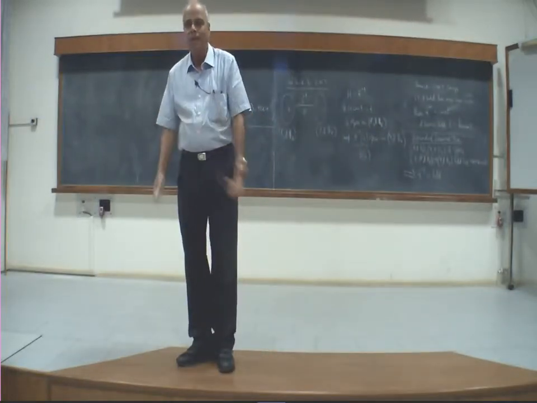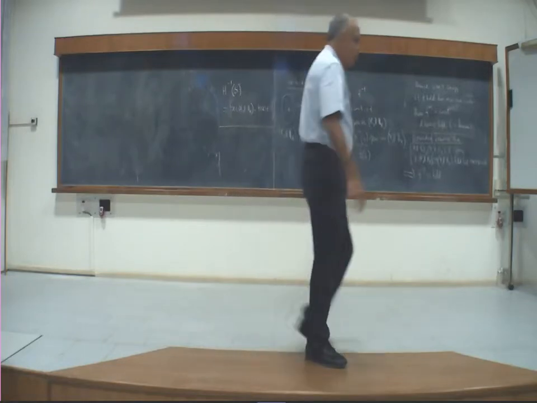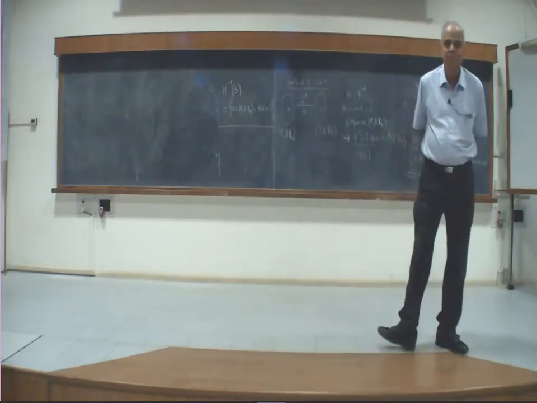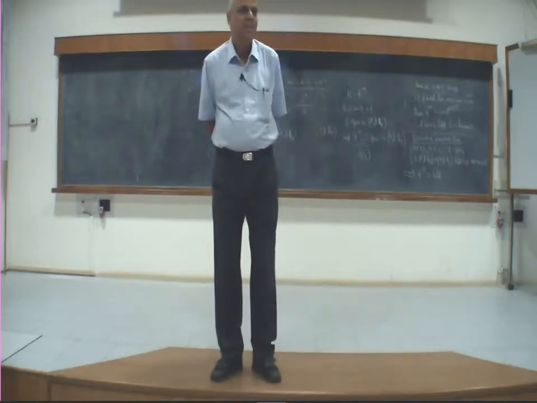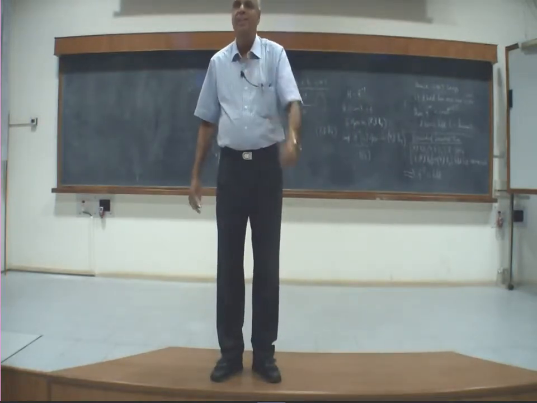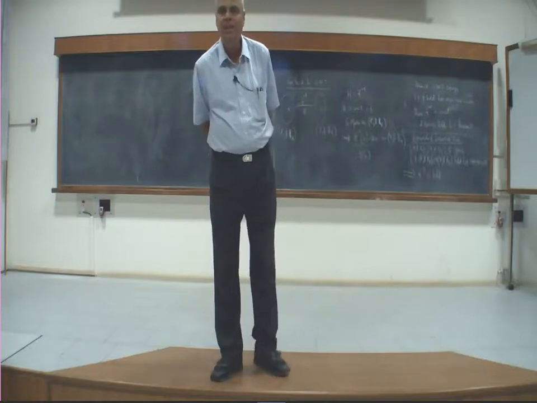Whether you want to diagonalize, whether you want to find the singular value decomposition, whether we want to look at the principal component analysis, whatever you want to do, finally these eigenvalues come into the picture.